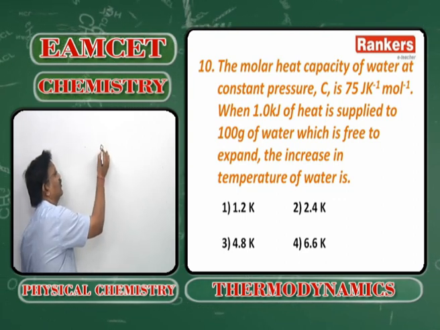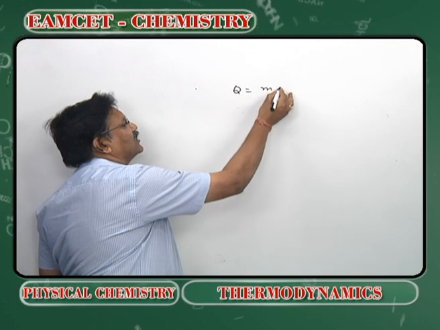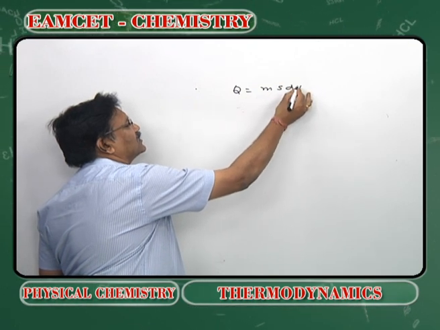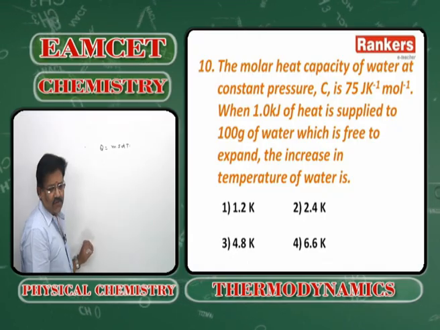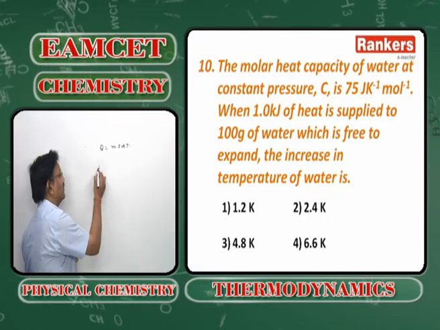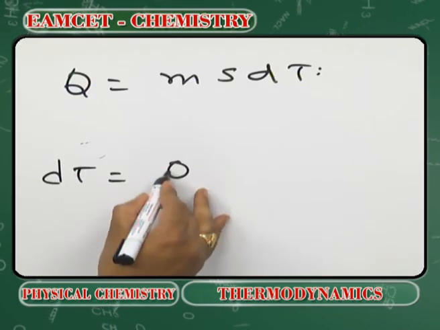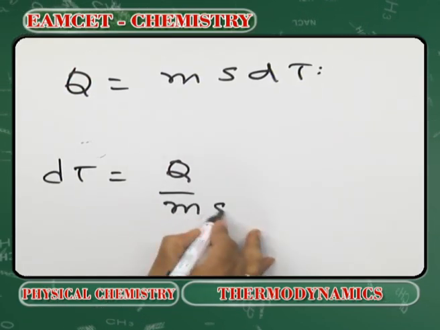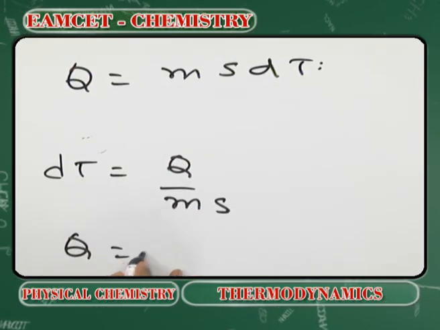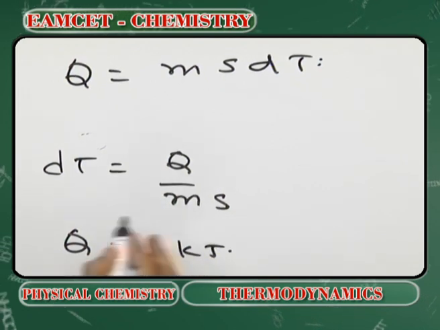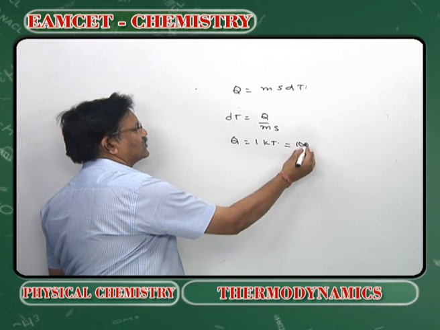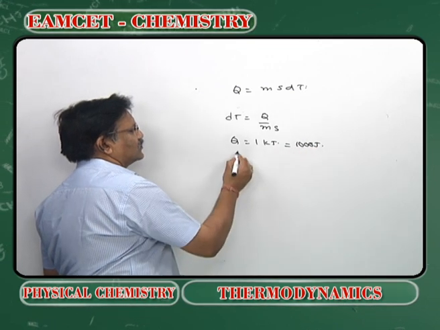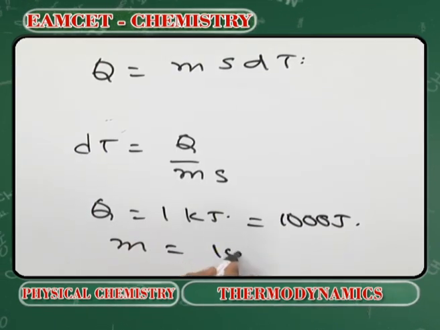Q is equal to m s delta T. Delta T is equal to Q by m s. What is the value of Q? 1 kilojoule means 1000 joules. What is m? 100 grams.